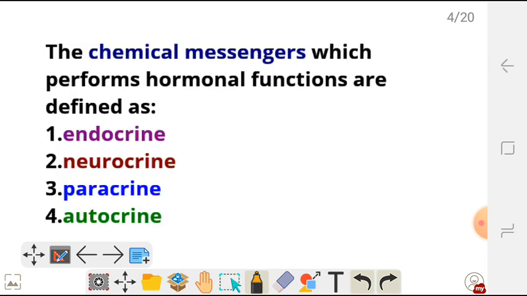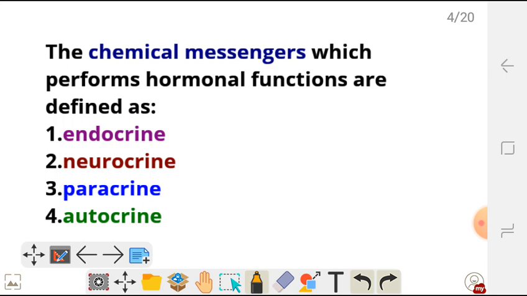So the same chemical messengers, which we are calling hormones, which perform hormonal functions, are defined as endocrine, neurocrine, paracrine, or autocrine. So we can define them as endocrine, neurocrine, paracrine, or autocrine. So this is not the classification, but we can define them in this way.